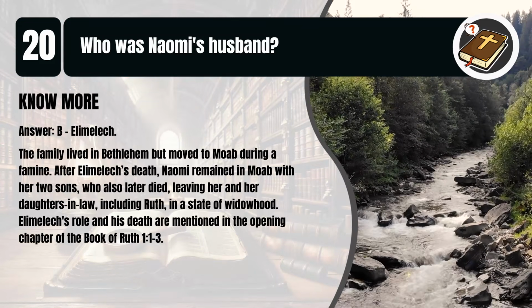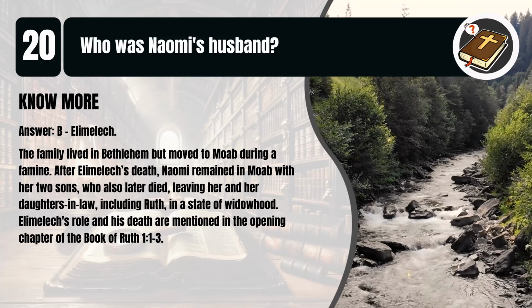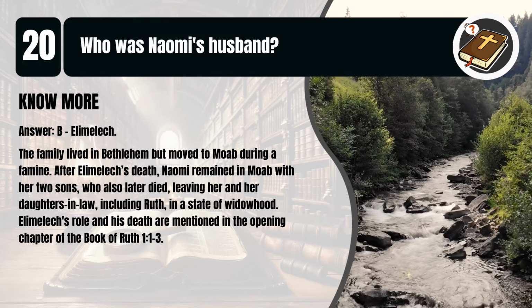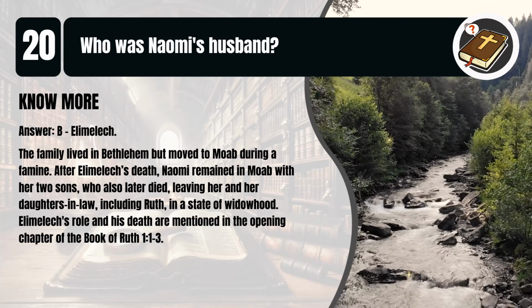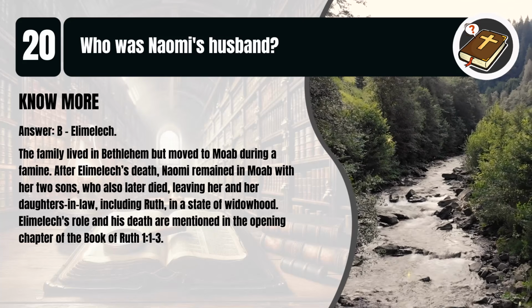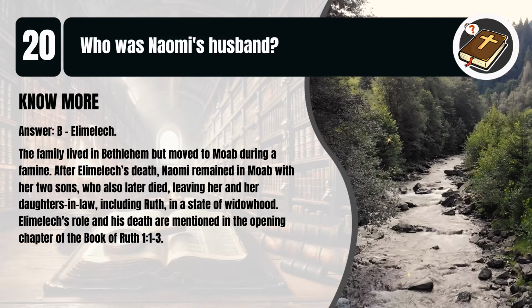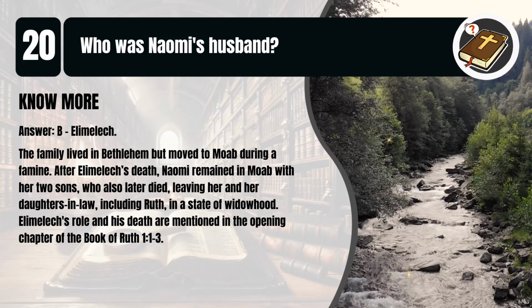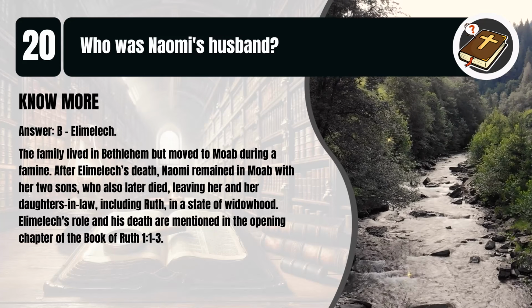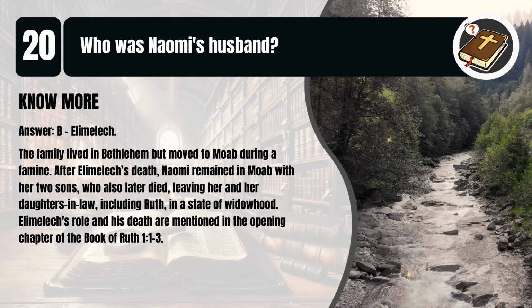That's B. Elimelech. The family lived in Bethlehem but moved to Moab during a famine. After Elimelech's death, Naomi remained in Moab with her 2 sons who also later died, leaving her and her daughters-in-law, including Ruth, in a state of widowhood. Elimelech's role and his death are mentioned in the opening chapter of the book of Ruth, chapter 1, verses 1 to 3.